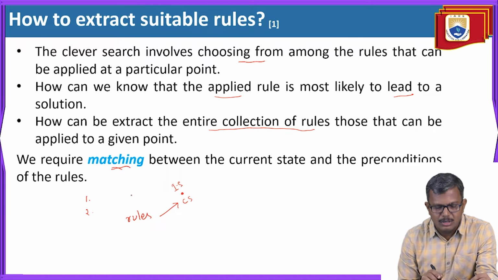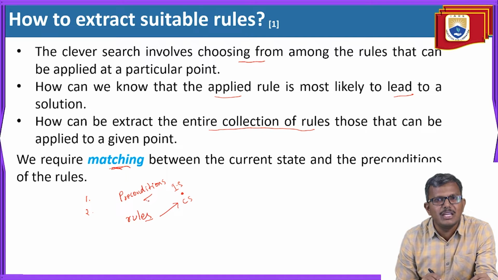The solution we are thinking about now is matching. What we need to match is the rules with the preconditions. Each and every state between the initial state and the goal state has some preconditions. Every time we need to make a match between the rules and the preconditions. When this matching is successful, then the selected rules are applicable to this current state. Then we can apply it and move to the next state.